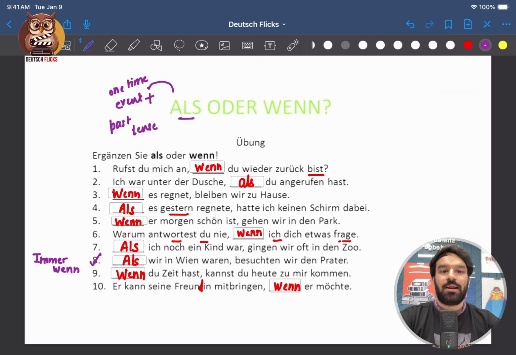But it's not like you can use immer wenn always. For example, if you take Nummer 7 and if you try to fill immer wenn, now it will not make any sense because you cannot say whenever I was a child. No, this is one time event. It has done. You cannot go back to your childhood days. Now you cannot fill here immer wenn instead of als.